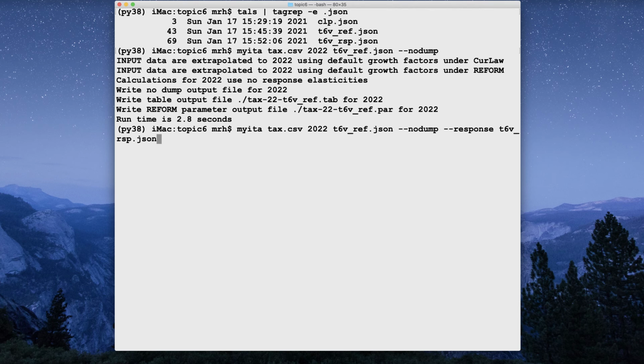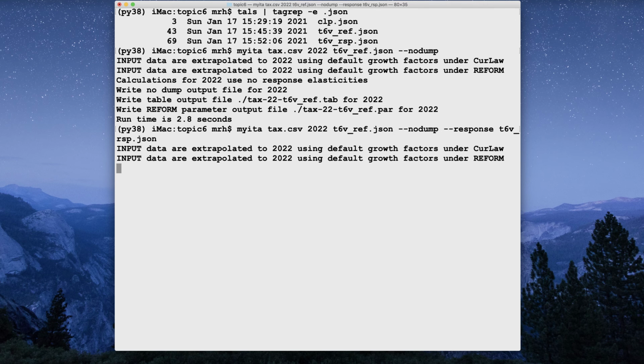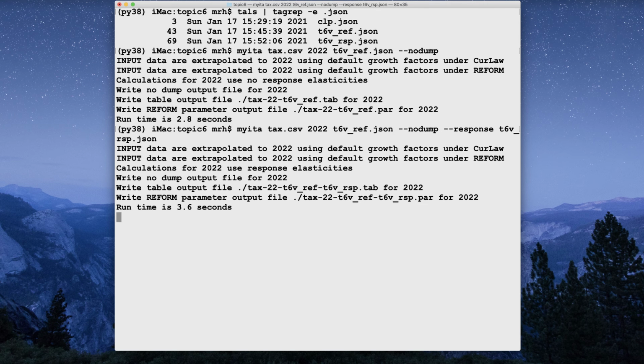But before I do that, I want to point out that the no response table output is in this file for 2022, okay? So now we're going to run with response.